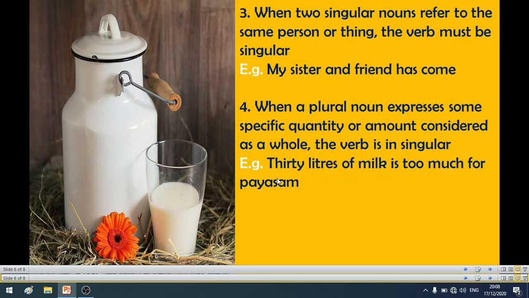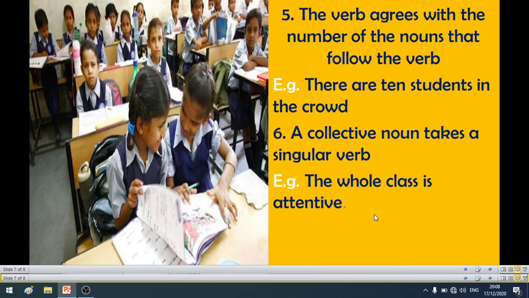Milk is a single thing being pointed out as a whole here, so the verb is also singular. In 30 liters of milk, because of liters we cannot add are, because this noun or subject is considered as a whole. This plural noun is considered as a whole, that's why we have used a singular verb here.